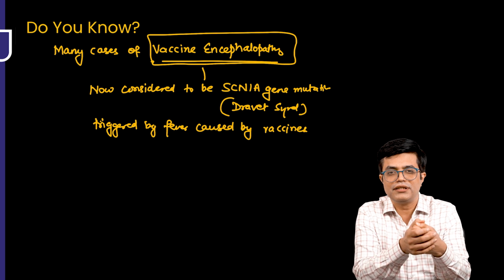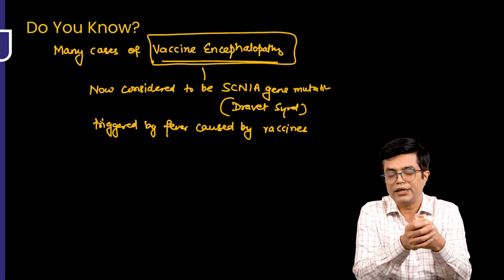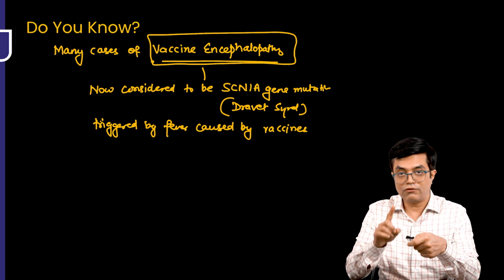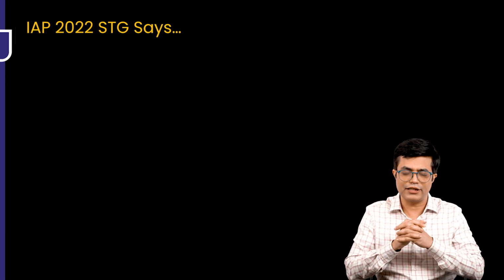And when you're doing residency, you have too many things to attend to. But keep this in your mind, particularly if you are working in a pediatric neurology clinic. There is a point I want to emphasize here. The IAP 2022 standard treatment guidelines, you can Google it, are clearly available. They have a brief review of febrile seizures. Look at the table on the second last page of those guidelines if you want to read in detail. That is why I'm telling you.